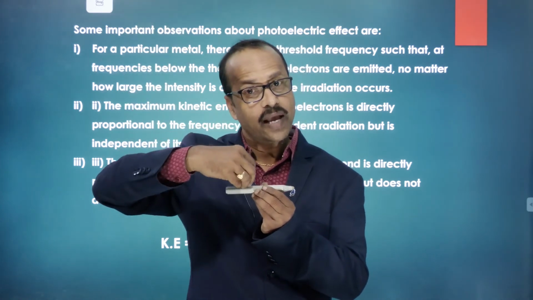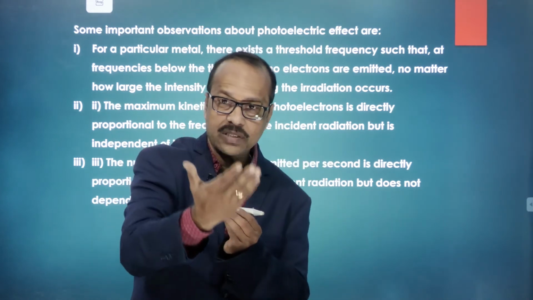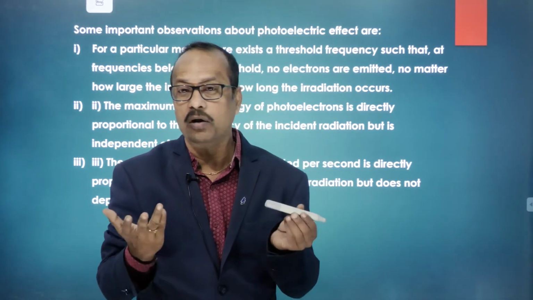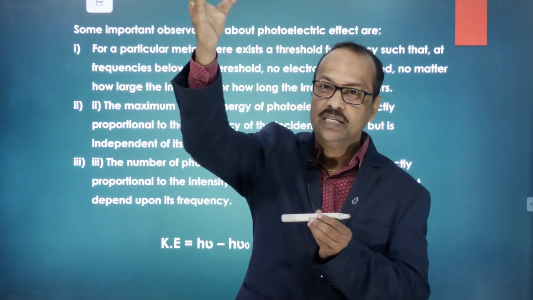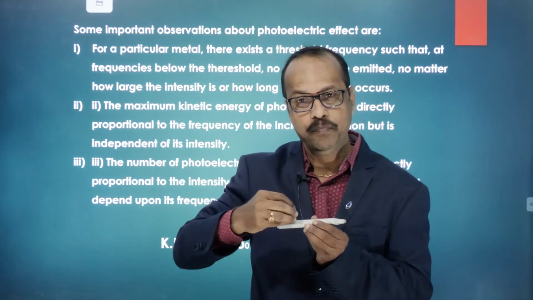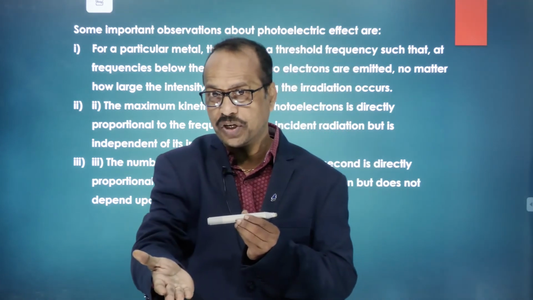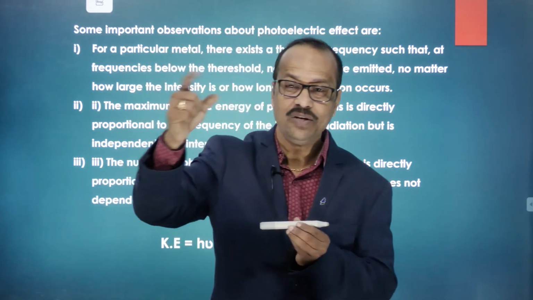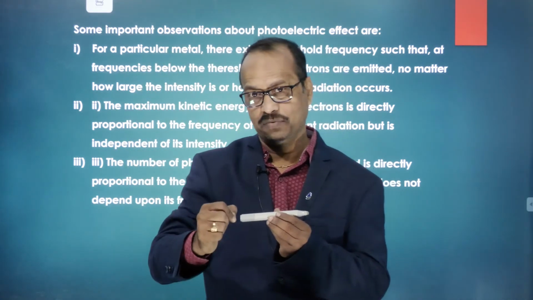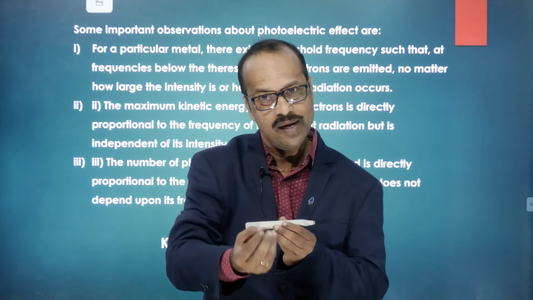Do electrons emit from it? May or may not. Why? Because the energy released from this electric lamp may not be sufficient to take out the electrons. The frequency of the energy may not be sufficient.